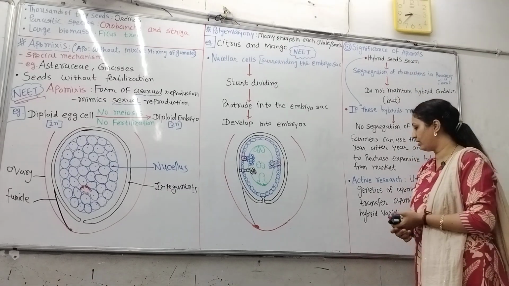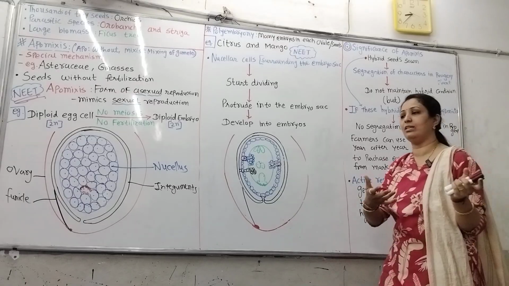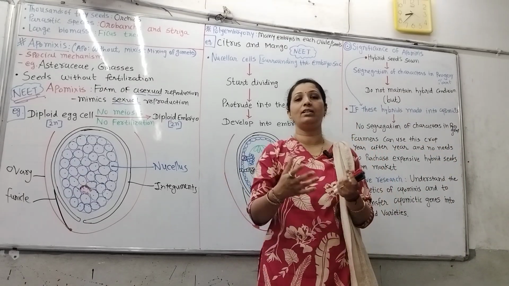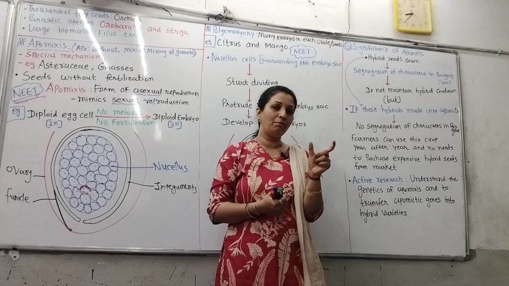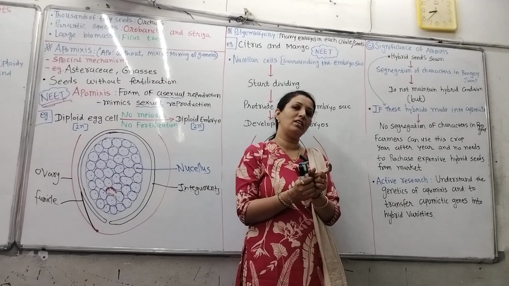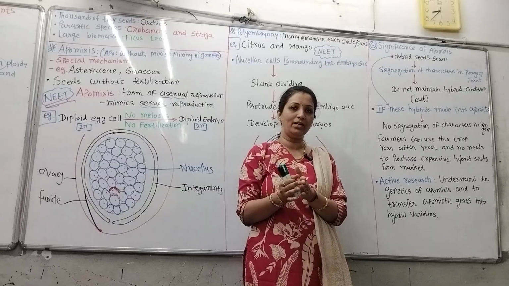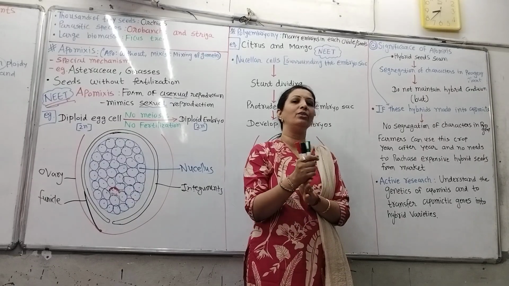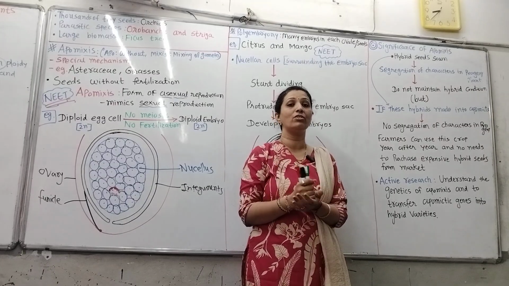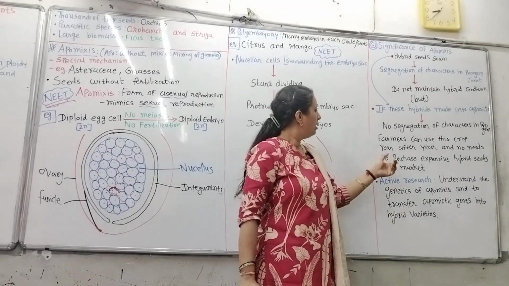For that, active research is going on, and what do scientists do? They identify the part of the DNA which has these apomictic genes, isolate that part and then insert it into other plants so that they can also become apomictic.